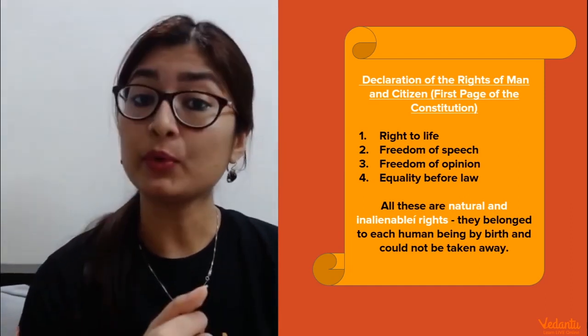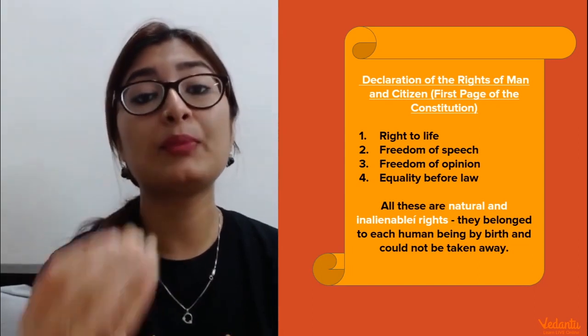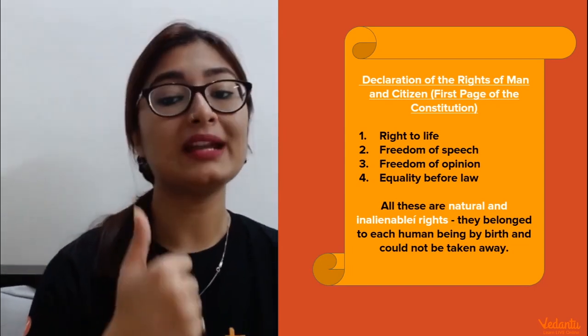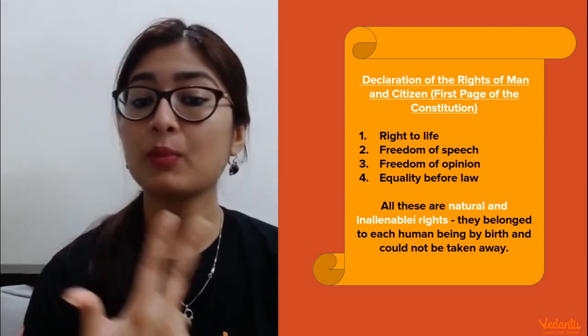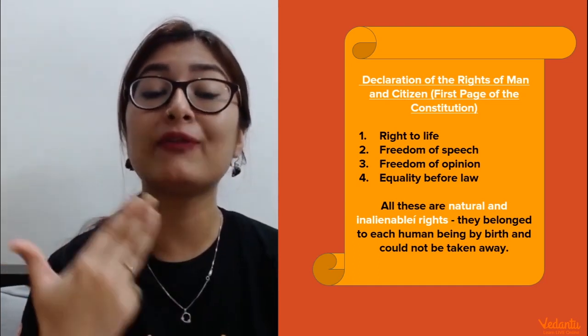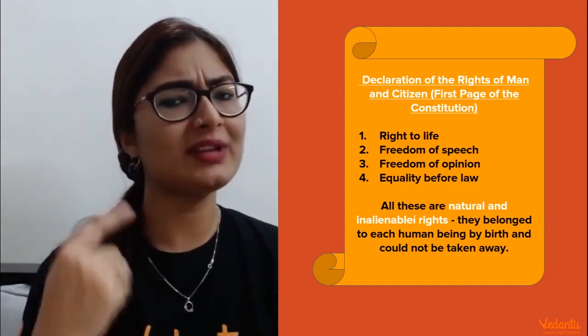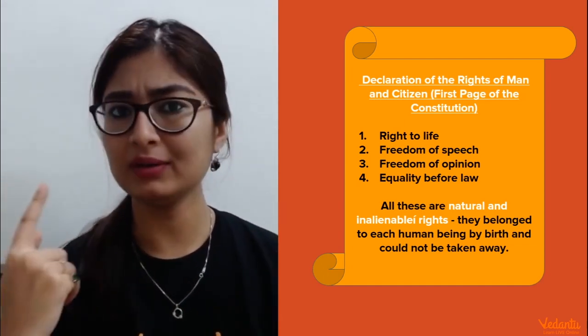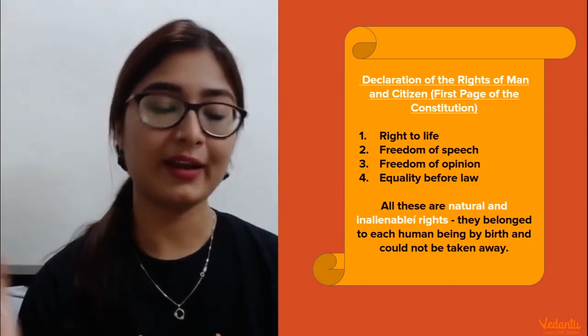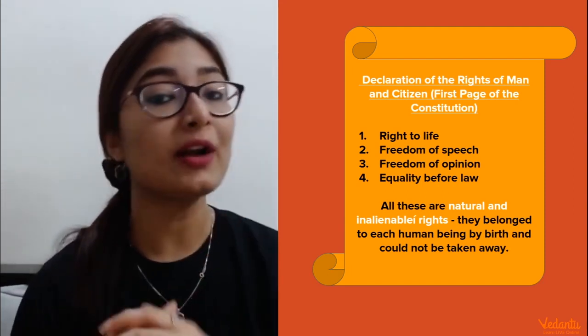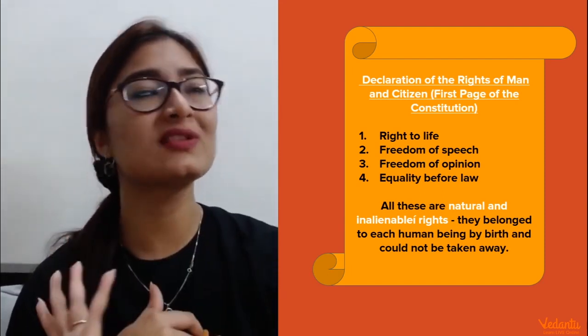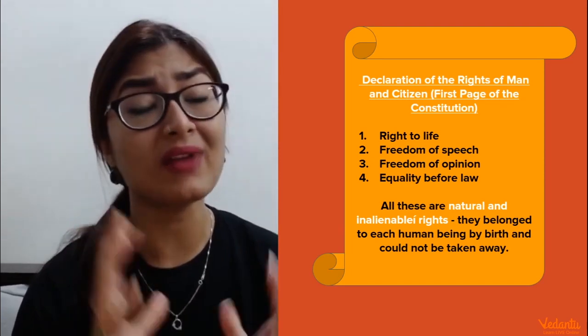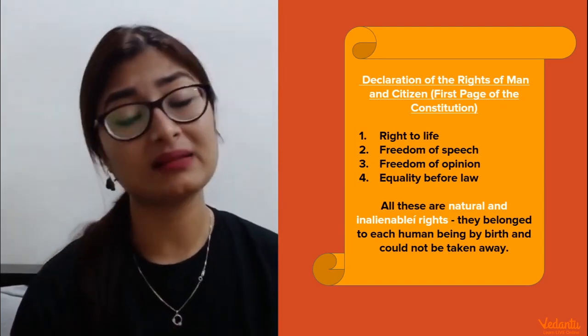But what were these improvements? What were the new things that they proposed? They proposed right to life, freedom of speech, freedom of opinion, and equality before law. Now all of these things are very familiar, right? We have heard this. Where have we heard this before? In our fundamental rights. This is a part of our fundamental rights. You can say that this was the very initial draft where it was very, very basic. These are the very basic things of life.